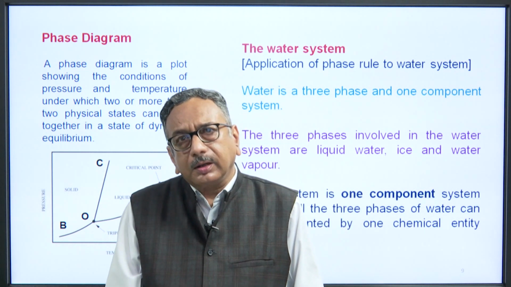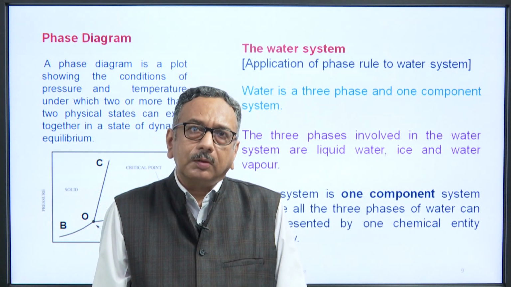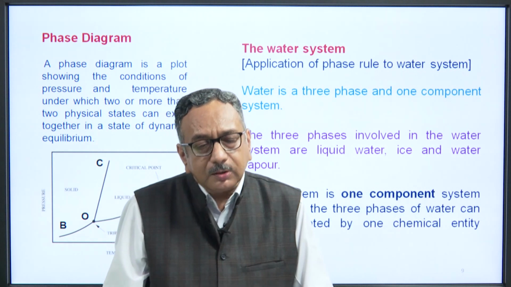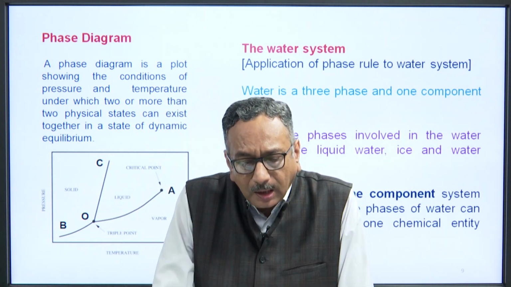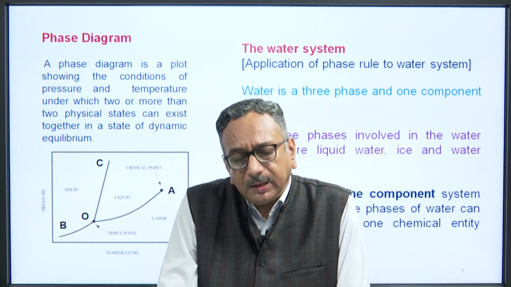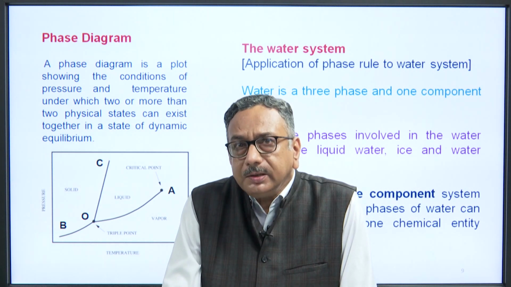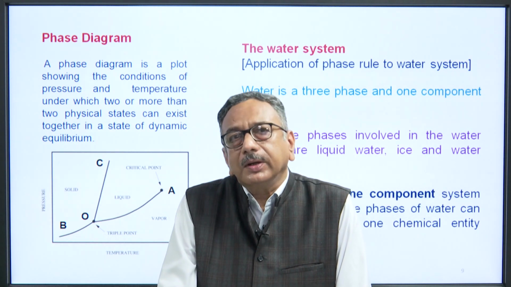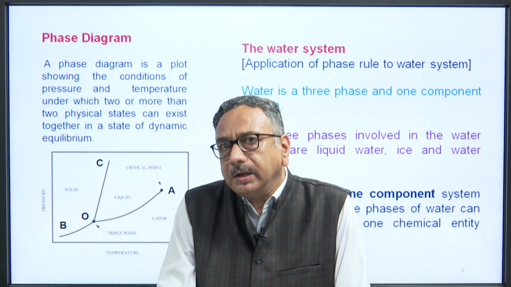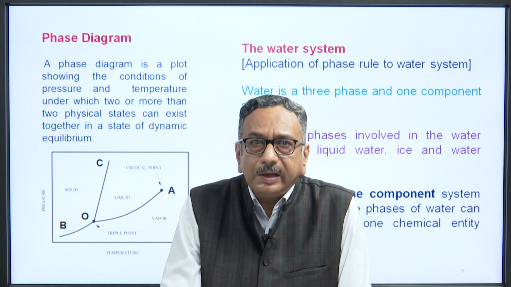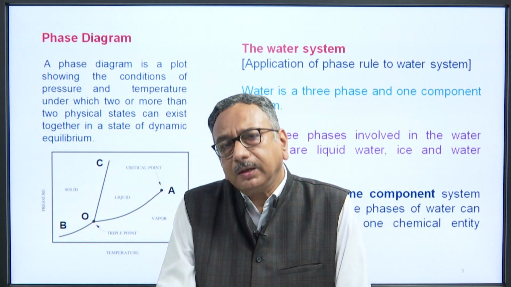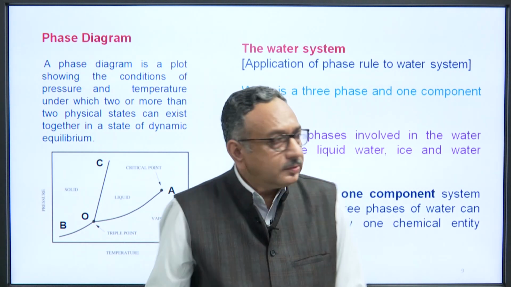This is very important for the phase rule purpose. Now, what is a phase diagram? A phase diagram is a plot showing the conditions of pressure and temperature under which two or more physical states can exist together in a state of dynamic equilibrium. You just see the figure.